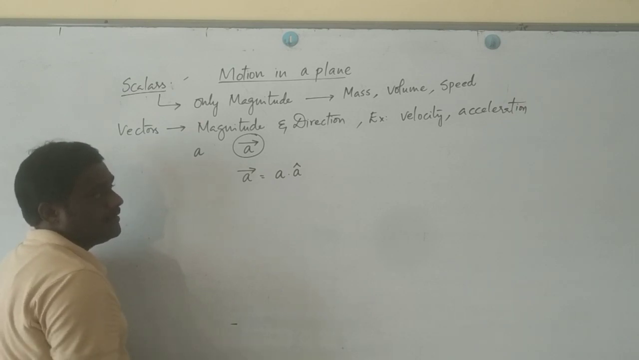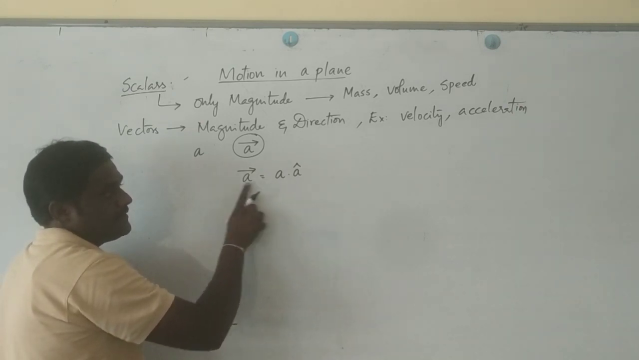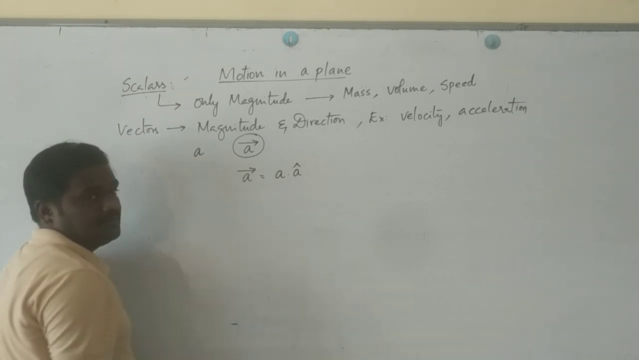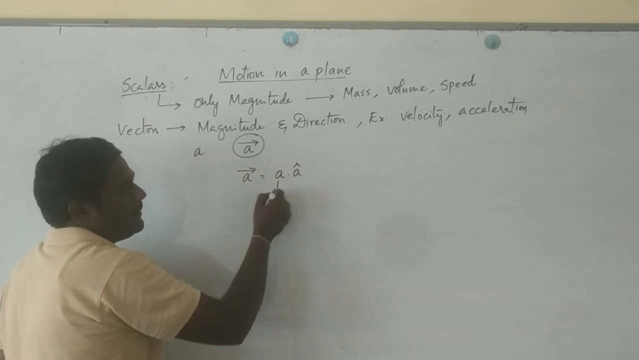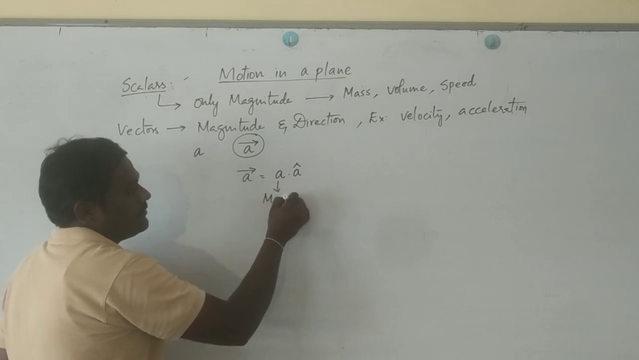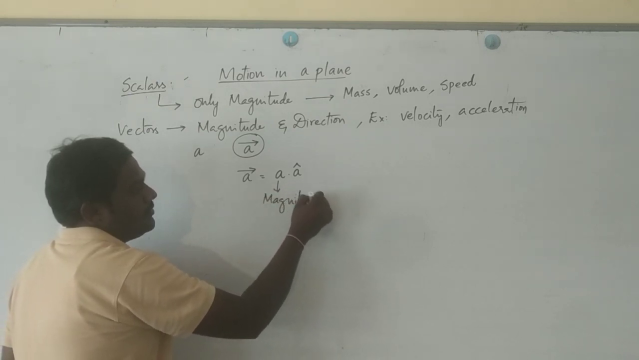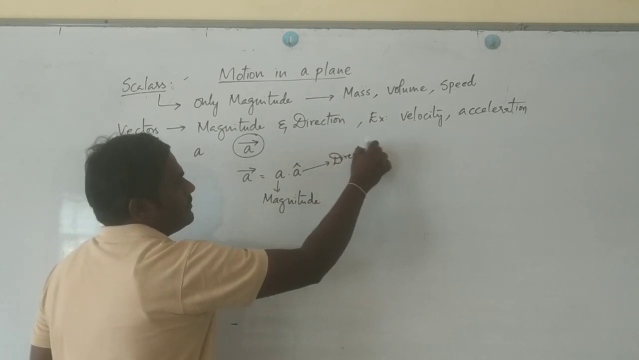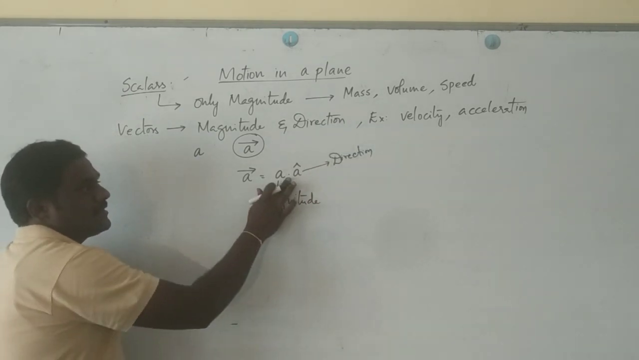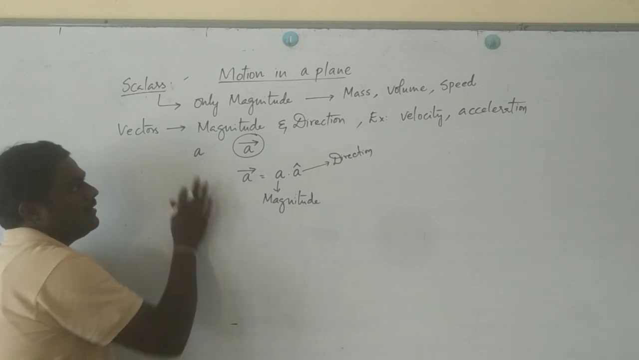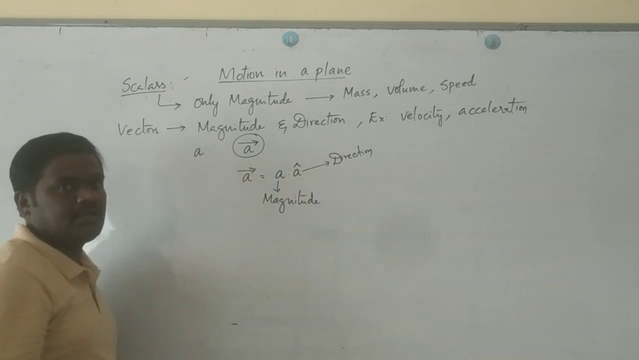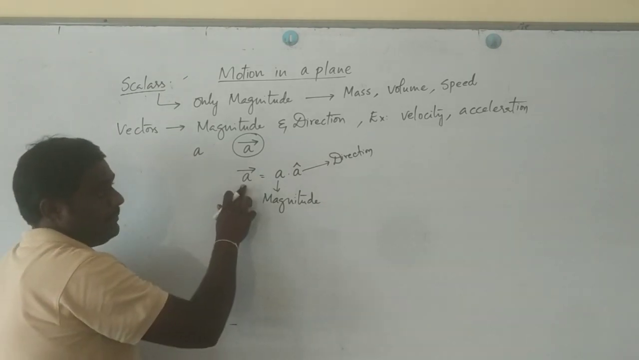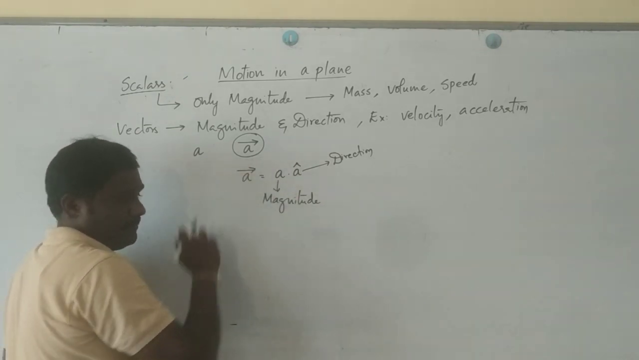Now, what does it mean? The first part represents its magnitude, and the second part represents its direction. This kind of mechanism is not required when you come across scalars. Similarly, you can write B bar as B dot B cap.